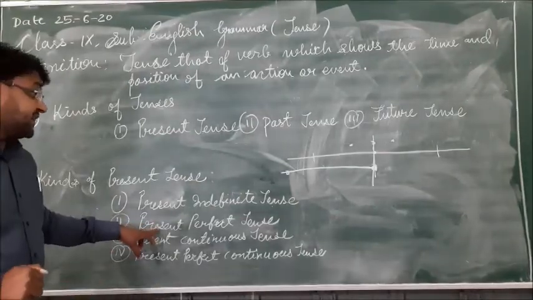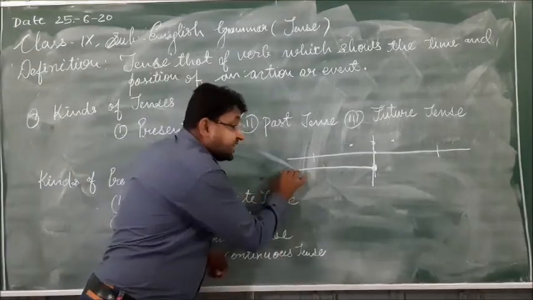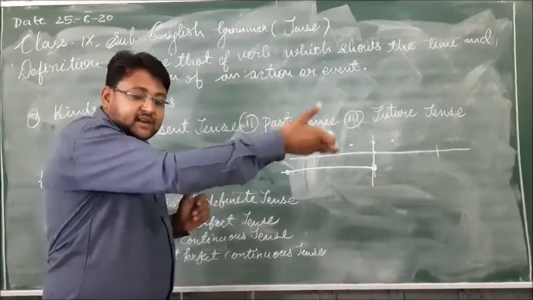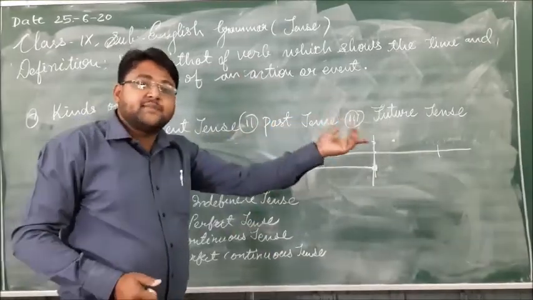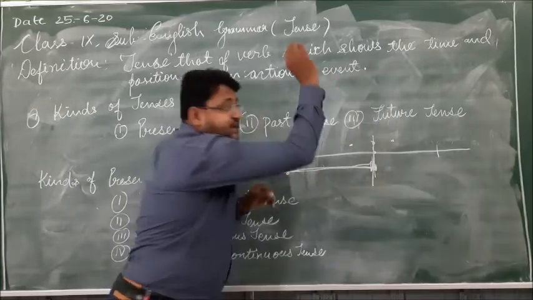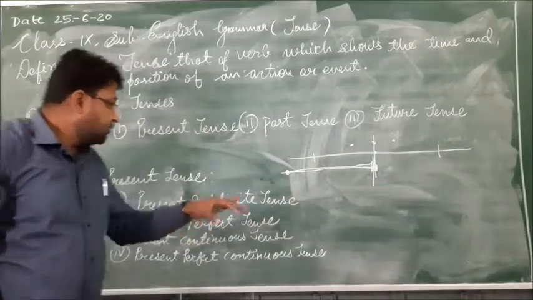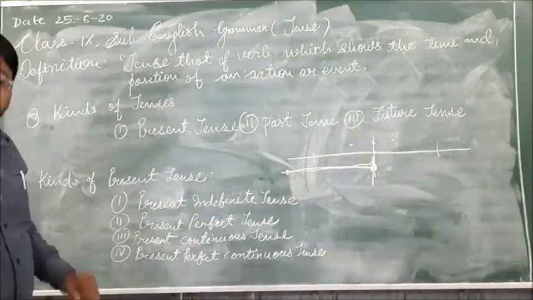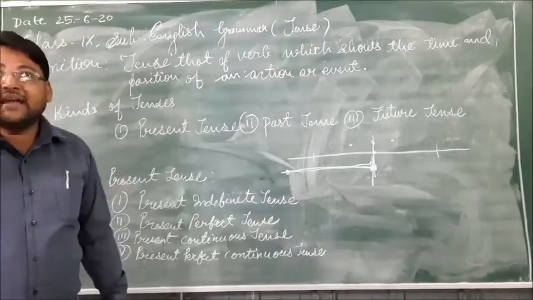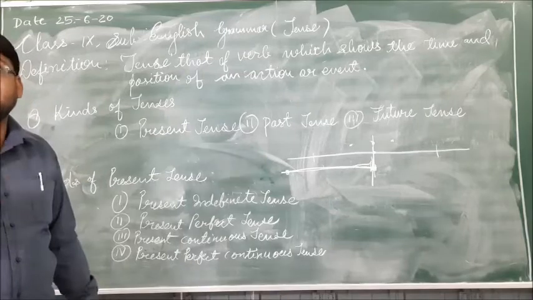And present perfect tense. Perfect, as I told you, means when any action started in some past time. The time is not given here. It can start in the past at any time and continue up to the time of speaking. Before the time of speaking, it ends. So that is the present perfect tense. Present continuous tense is at the time of speaking, when any action is going on, when any action is happening.